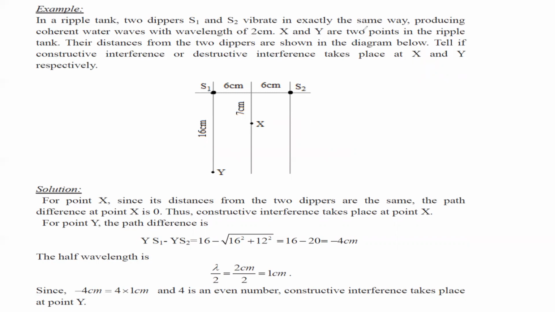So how do we work out whether it is constructive or destructive interference? First, we should know this distance. I should know the distance from S1, source 1, to X, and then I should know the distance from source 2 to X. So how can I find the distance from source 1 to X? As you can see, this is making a right angle triangle. This is 6 centimeter and this one is 7 centimeter. So one is 6 centimeter. The other one is 7 centimeter.